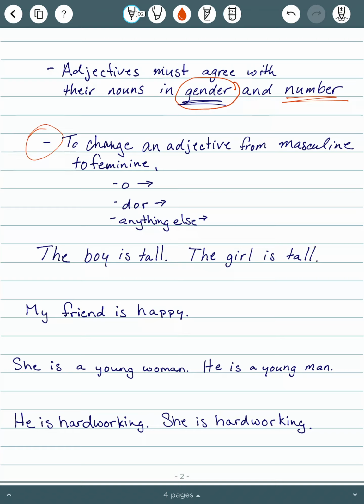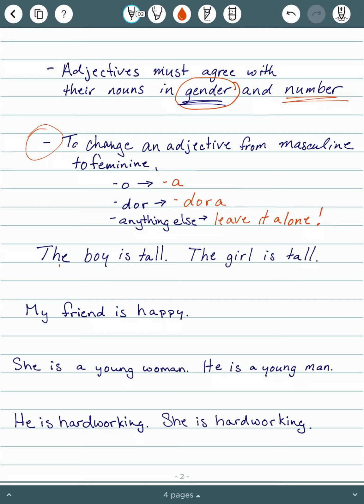To change an adjective from masculine to feminine, if that adjective ends in an O, we will change it to an A. If it ends in dor, we will change it to dora. If it ends in anything else, you are going to leave it alone. So let's look at what we mean by this. The boy is tall.